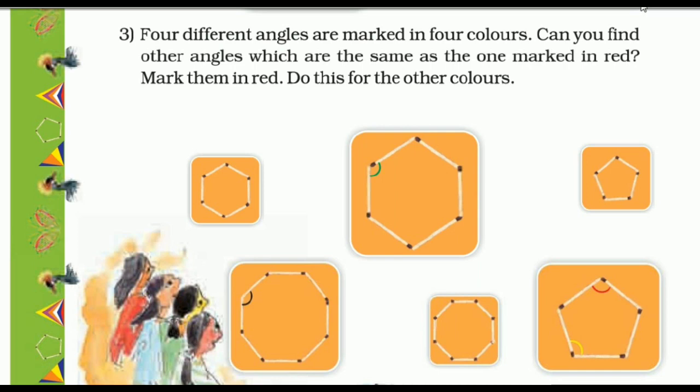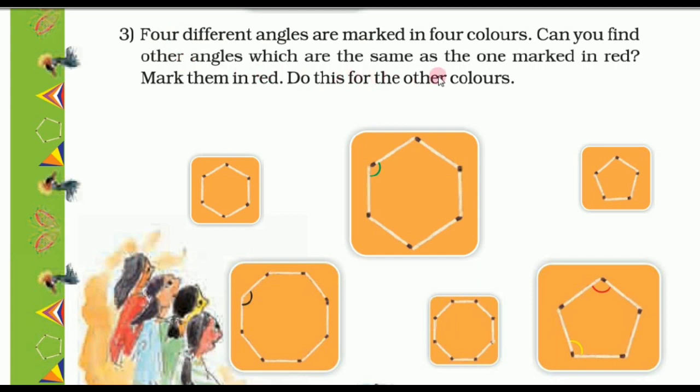Now question number 3. 4 different angles are marked in 4 colors. Can you find other angles which are the same as the one marked in red? Mark them in red. Do this for the other colors. So here 4 different angles are marked in 4 colors: green, red, yellow and black.